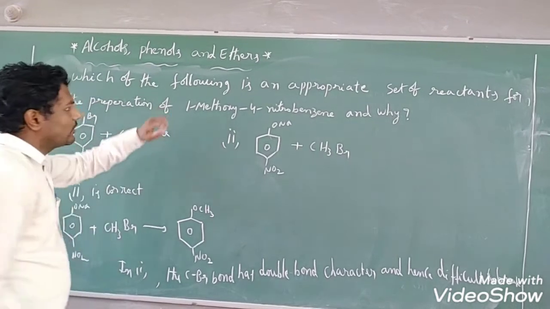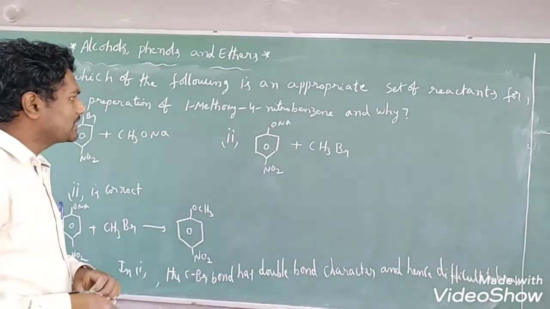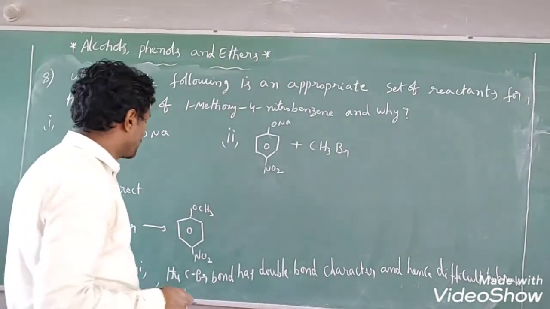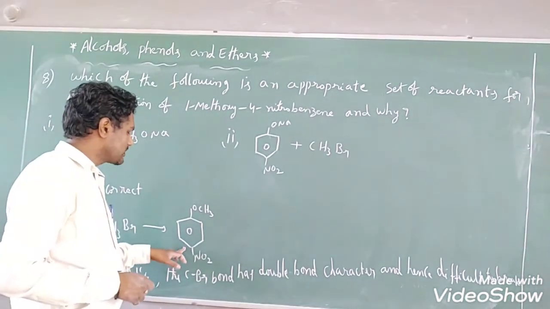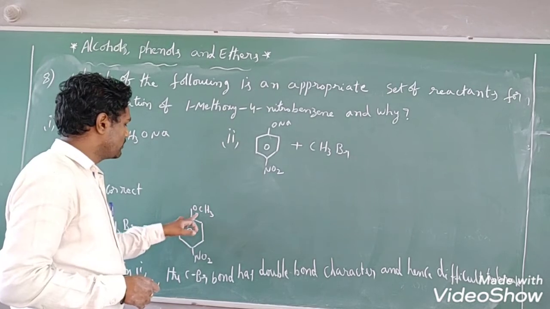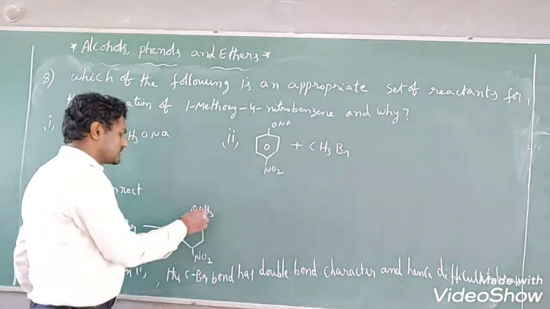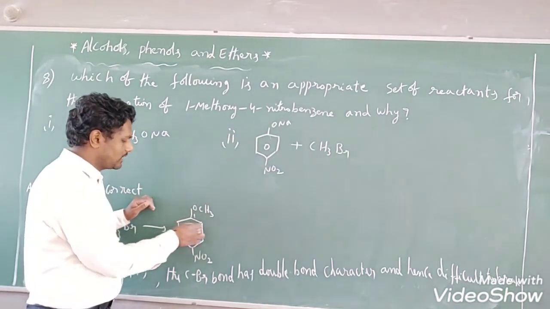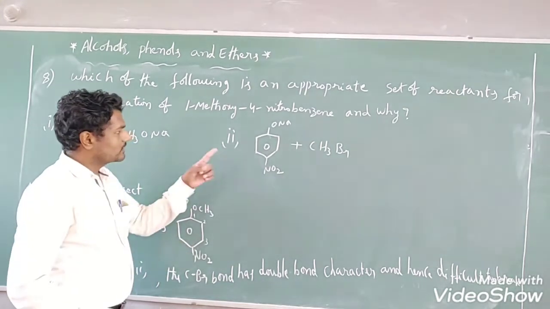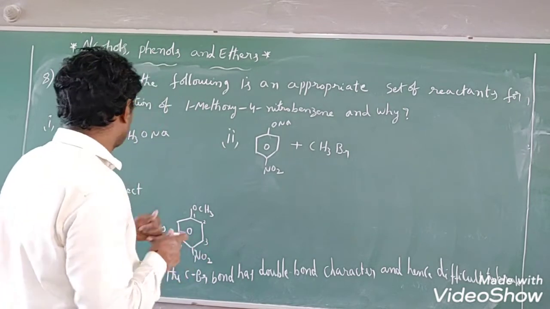Next question. Which of the following is an appropriate set of reactants for the preparation of 1-methoxy-4-nitrobenzene and why? 1-methoxy-4-nitrobenzene means this is the compound, right? See that, CH3O is the major functional group and then the NO2 group. So that's why the OCH3-attached carbon we have to take as 1, 2, 3, 4, right? So 1-methoxy-4-nitrobenzene, this compound we have to get.